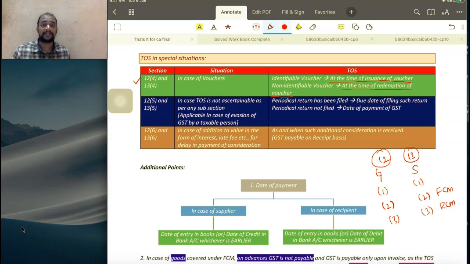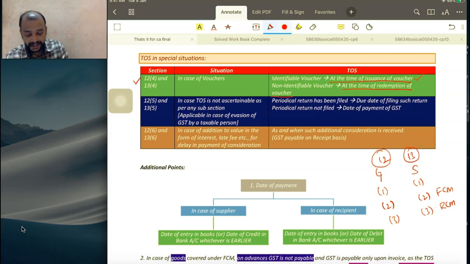But in case of an identifiable voucher, at the time of issuance of the voucher itself it is the time of supply, which means I will be paying GST. But if that voucher is not redeemed, I would have already considered the time of issuance as the time of supply and paid GST. Now it is not redeemed. What does that mean? Unnecessarily I paid GST, and now I can get it as a refund because I have not made any supply of goods or services, but I paid GST. So in that way we need to understand.